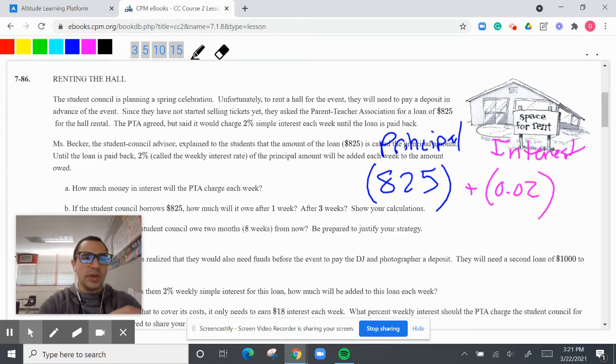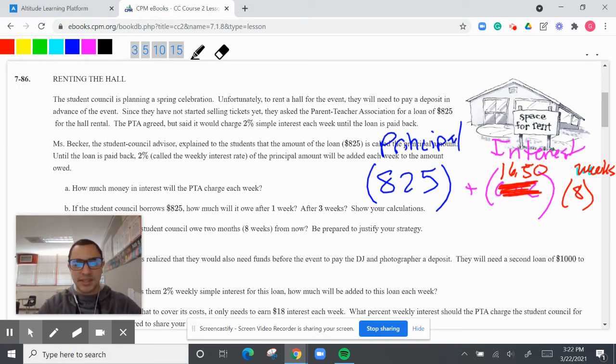However, how many weeks is that going to be? Well, weeks is going to be how many? 8 weeks. So what I can do is I can do 8 times, well, this 2%, actually, this is not 2%. The interest is $16.50. So that's my mistake because I did it 2% earlier. So I want to make sure I write that down. So it's 8 times 16.5 plus the original principal. So let's go ahead and do that right now.